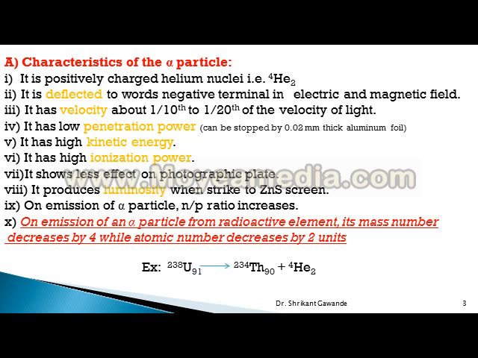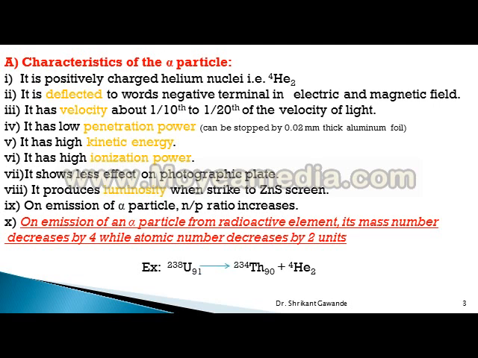It produces luminosity when striking a ZnS screen. On emission of alpha particle, the neutron-proton ratio, N by P ratio, increases.